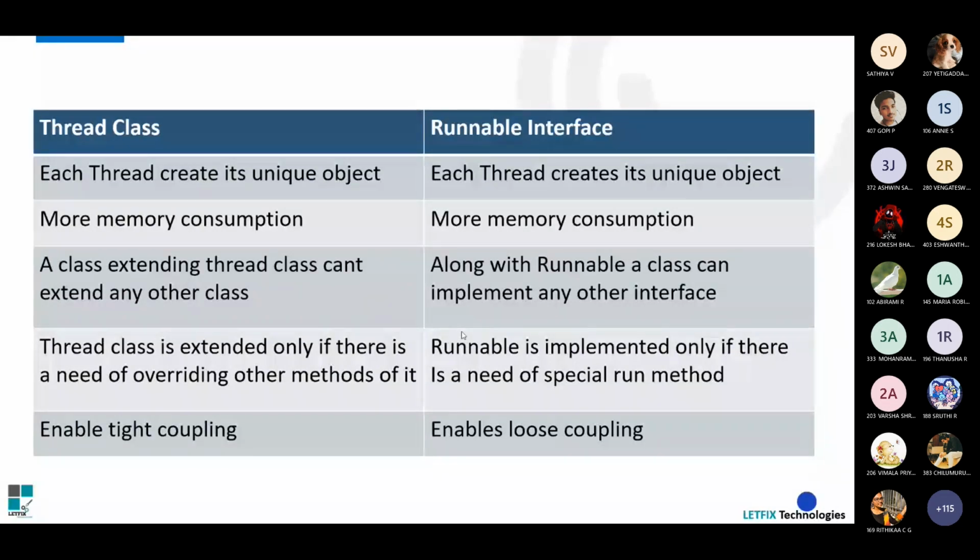There are so many methods inside the thread class, and if we want to use the remaining methods, it is valid to use the thread class. Otherwise, if we want to use the run method alone, if you want to just invoke the thread alone, we can go for the runnable interface. So this is tight coupling, and the runnable enables loose coupling because there is not much dependency between each and every class.